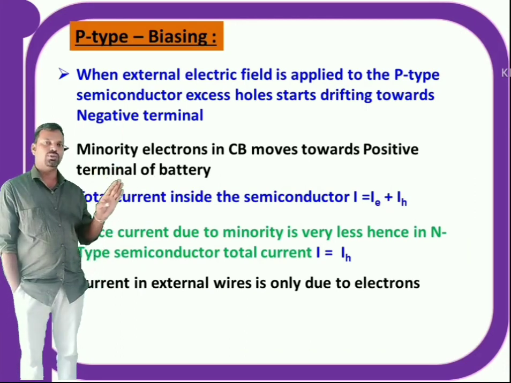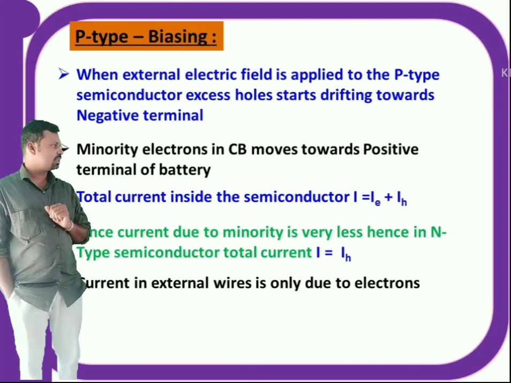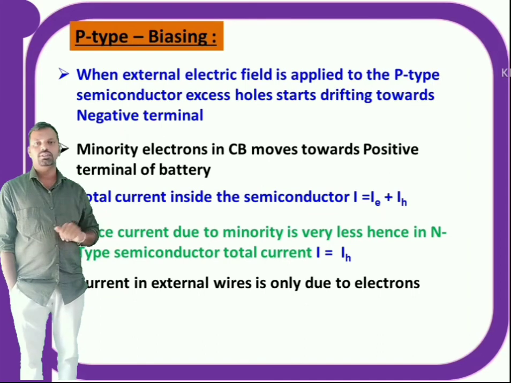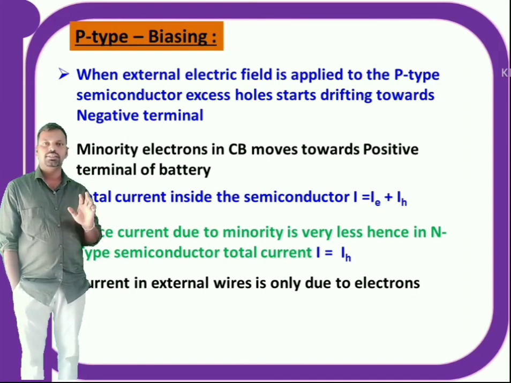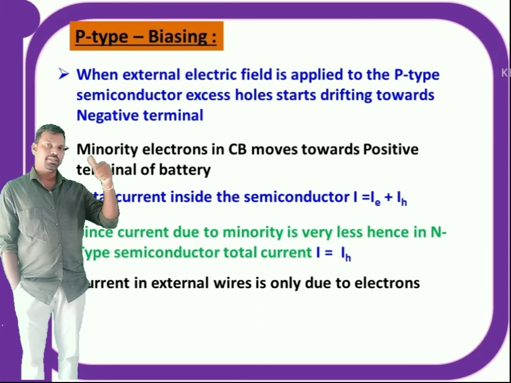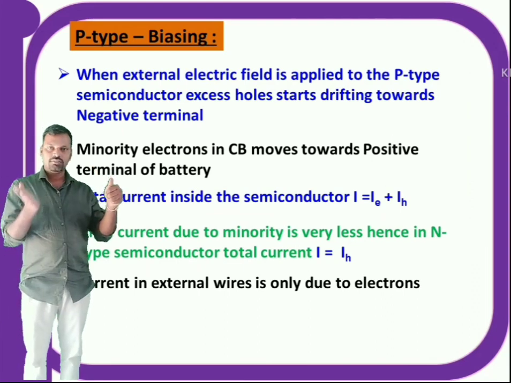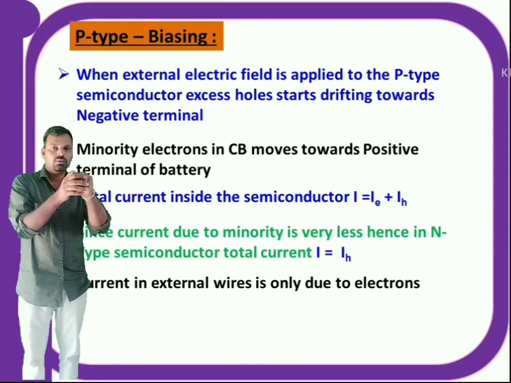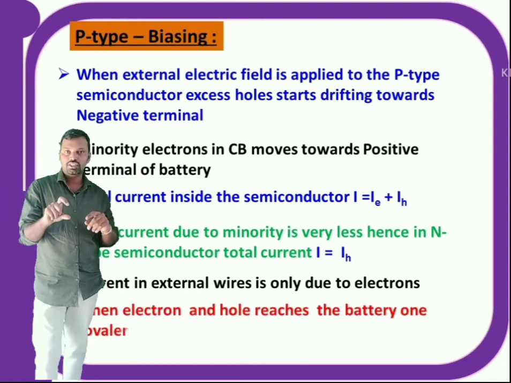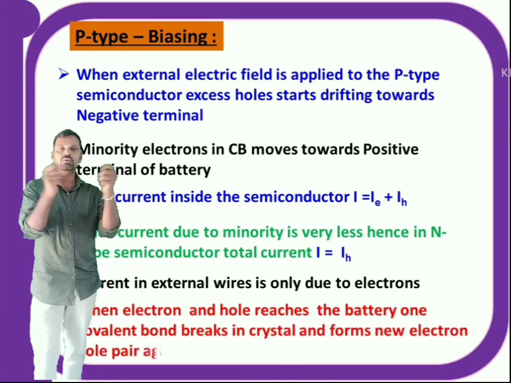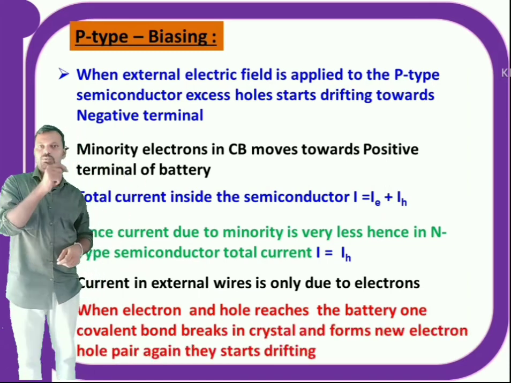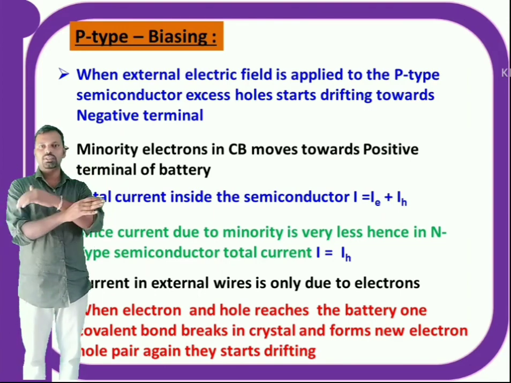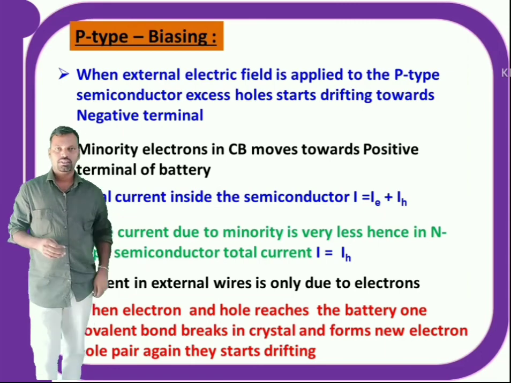So total current is due to holes in the semiconductor, but in outside wires current is only due to electrons. There are no holes, right? So when these holes are attracted by the negative terminal, when one electron coming from the negative terminal recombines with a hole, electron and hole get neutralized. For each recombination in p-type material, one covalent bond will break and it creates an electron and hole. Now electrons move towards the positive terminal of the battery and holes move towards the negative terminal of the battery.